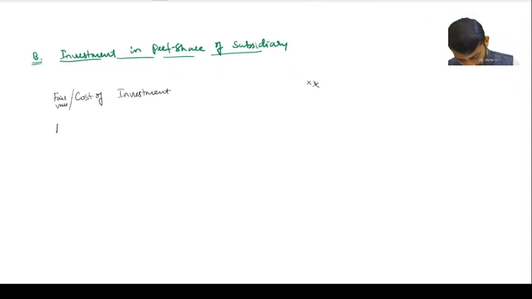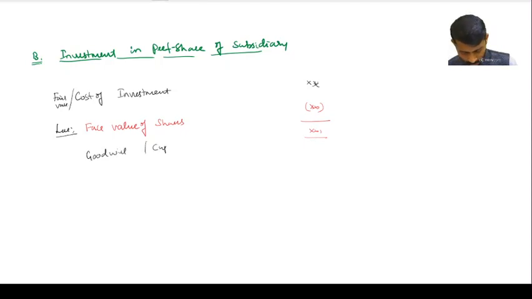Now we have taken, so less face value of shares. Very good. So the balance you get is goodwill or capital reserve. So here goodwill means positive, and capital reserve means minus. That's what gain on bargain purchase. Got it? Capital reserve will go and join in the form of equity, as reserves and surplus, it will go and join.